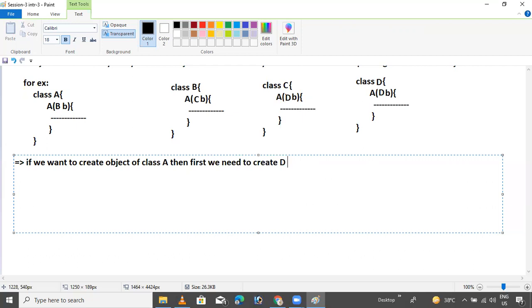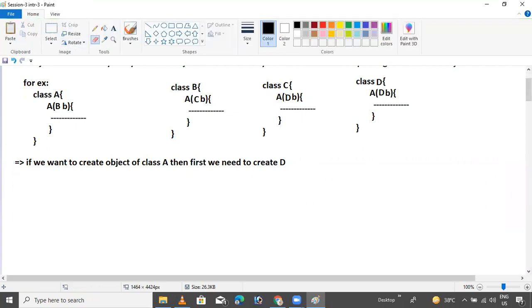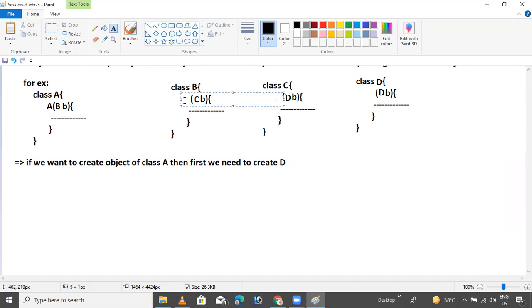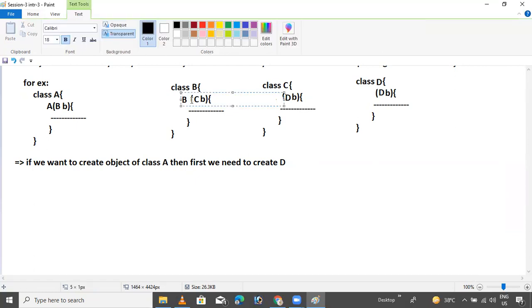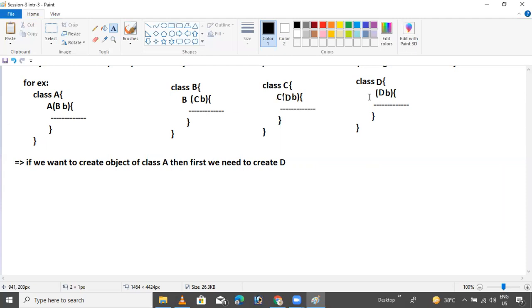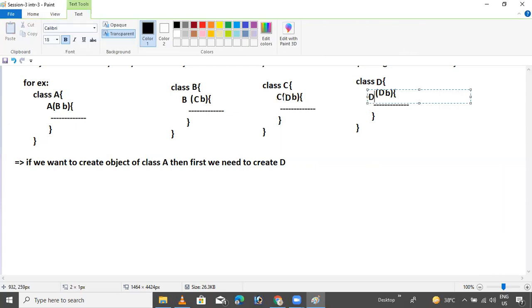Yes, this is a constructor. Sorry, one more, I'll do it in a minute. Here is also B, here is also C. This is the constructor object creation. B and C, that's it.